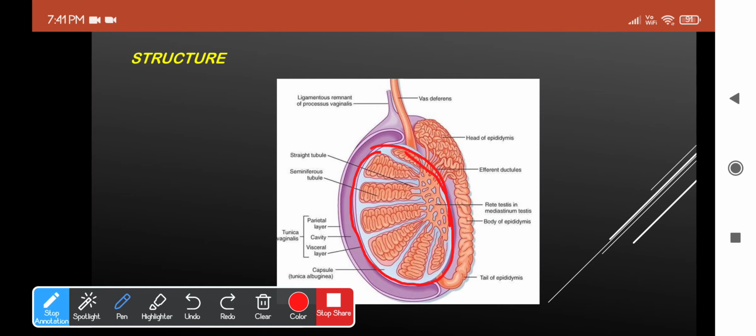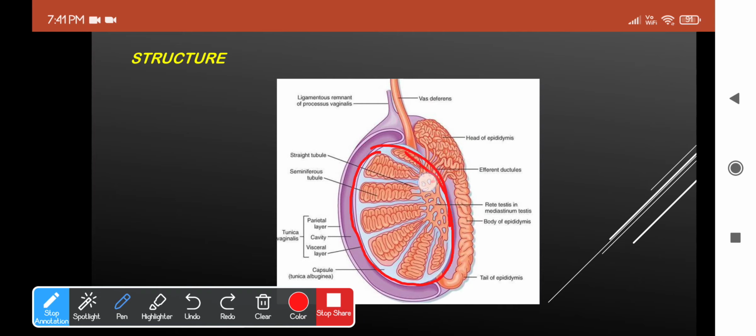And that is called the mediastinum testis. Okay, so the tunica albuginea will be thickened to form an incomplete vertical septum or ridge called the mediastinum testis. Numerous incomplete septa will tend to arise from the mediastinum testis to the inner aspect of the tunica albuginea.